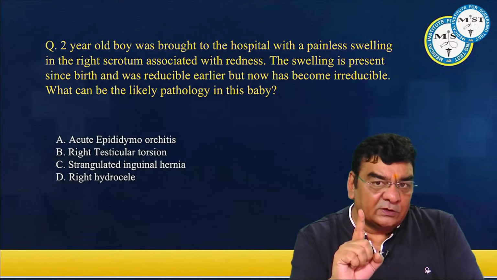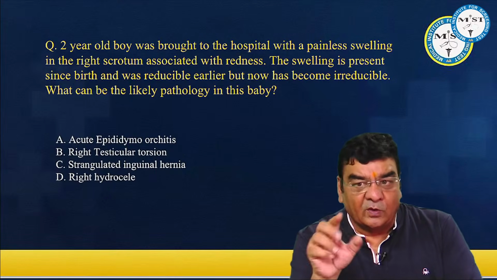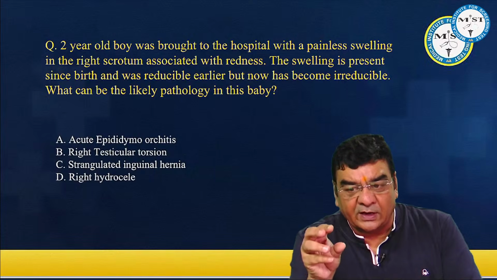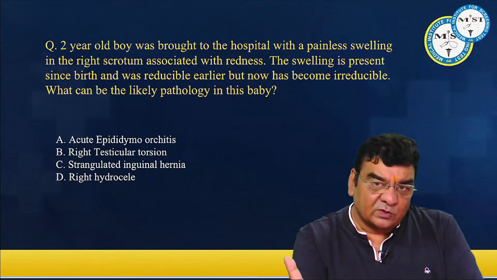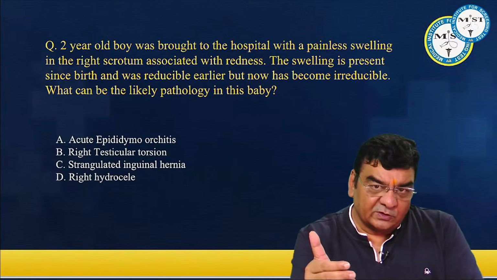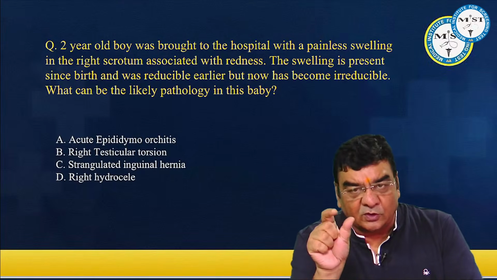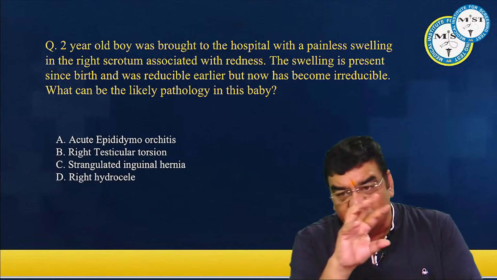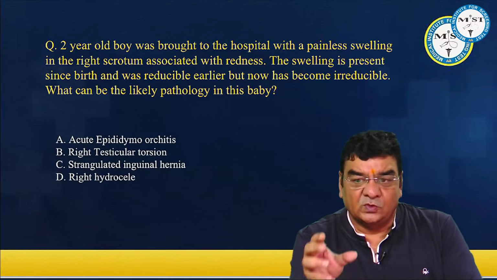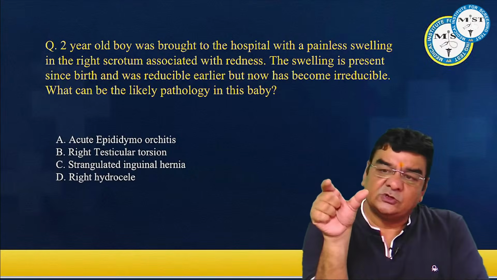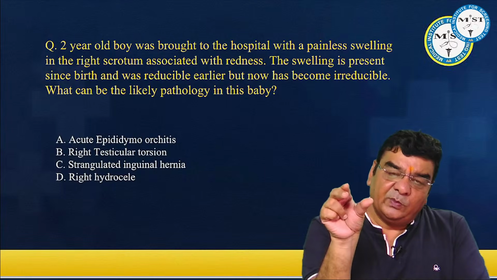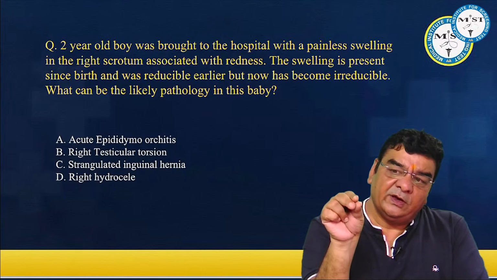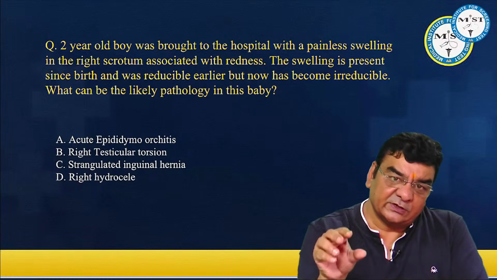But if it's a case of hernia, where the hernia is coming from the inguinal canal down into the scrotum, obviously there would be a scrotal swelling as well, but transillumination will not be positive and you will not be able to reach on top of the swelling, because the hernia is coming down. So when you try to touch your fingers with your thumb on top of the swelling, in between there would be hernia as well. So you cannot reach on top of the swelling if it's a case of hernia.